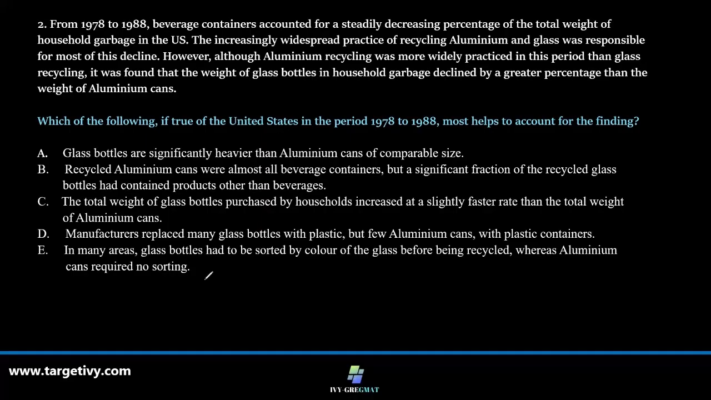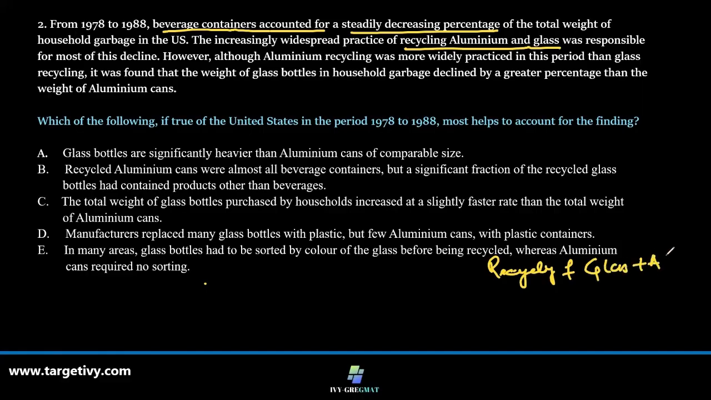Now let's again analyze the situation. Situation one: the beverage containers accounted for a steadily decreasing percentage of the total weight. So the overall weight of the garbage from beverage containers went down. Now, the author says the increasingly widespread practice of recycling aluminum and glass was responsible. So recycling of glass and aluminum was responsible for the lowering of the weight.